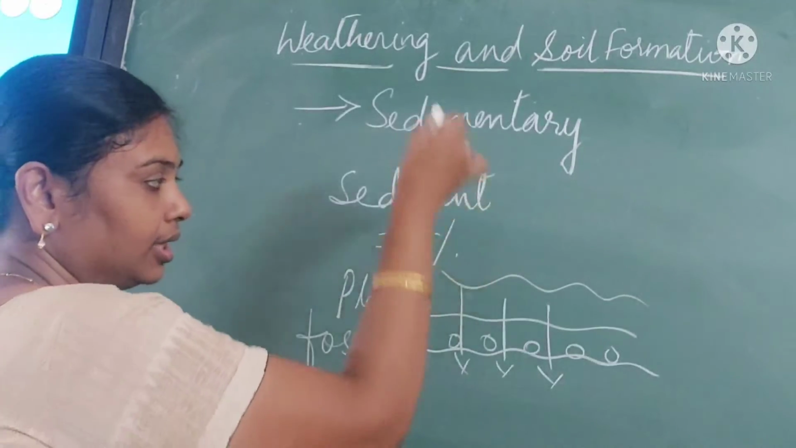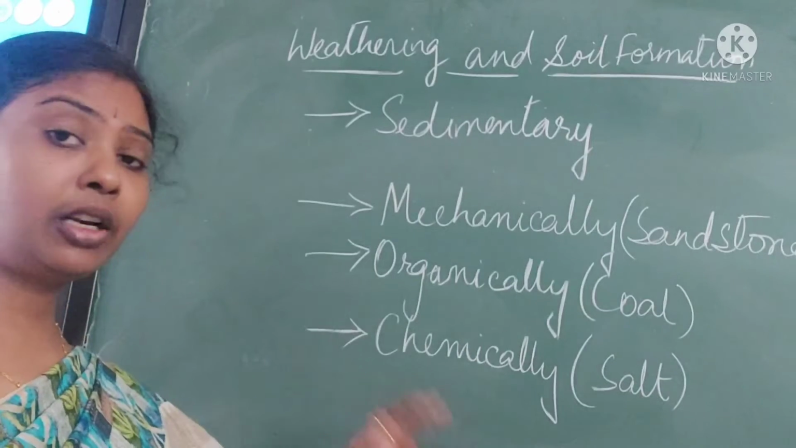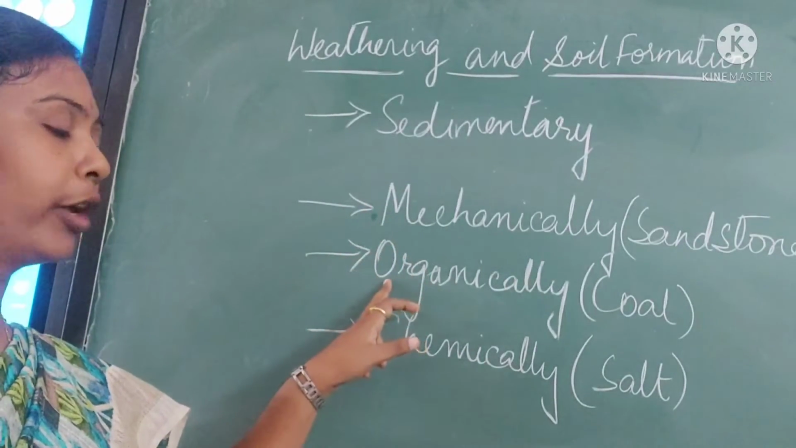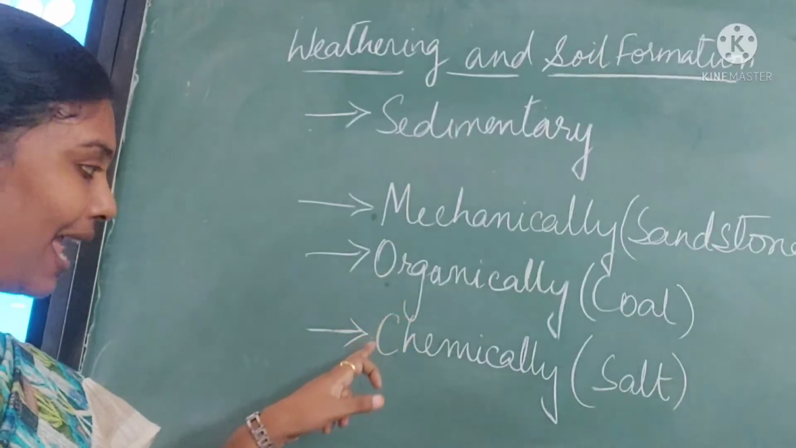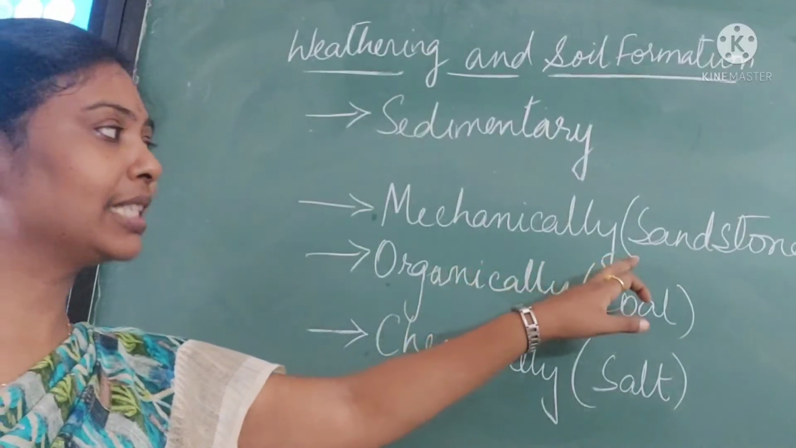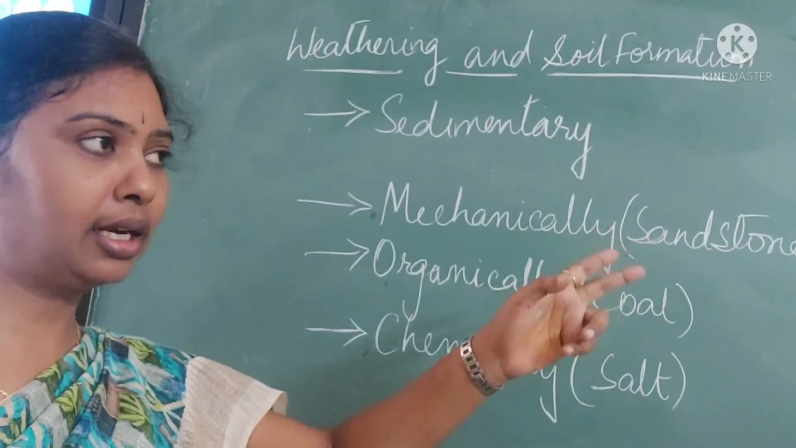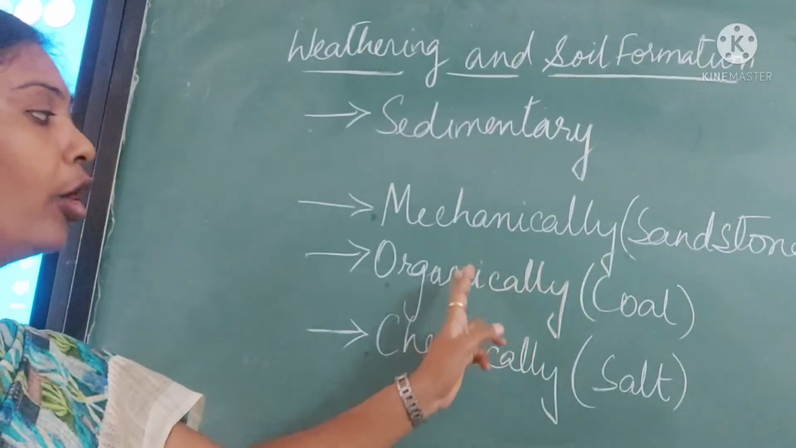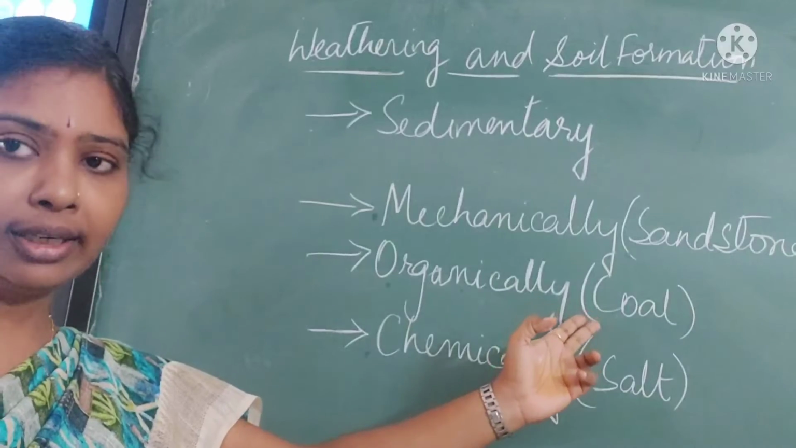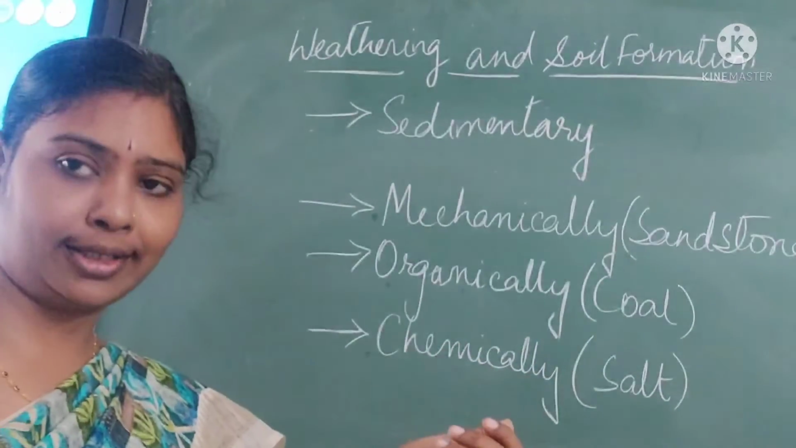75% of rocks on the earth are sedimentary rocks. Sedimentary rocks are formed in three ways: mechanically formed, organically formed, and chemically formed sedimentary rocks. An example of a mechanically formed sedimentary rock is sandstone, which is used in constructions and all. An organically formed sedimentary rock, which we all know, is coal. And a chemically formed sedimentary rock is salt.